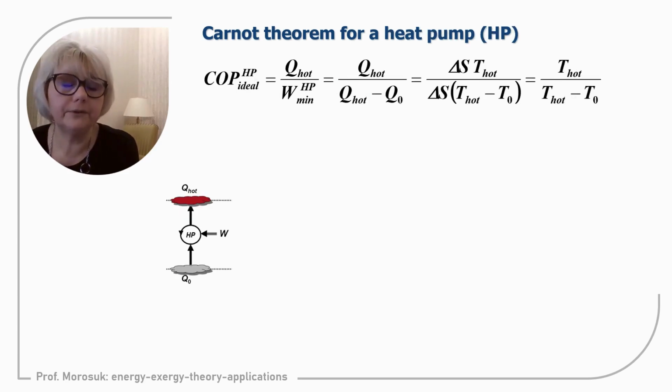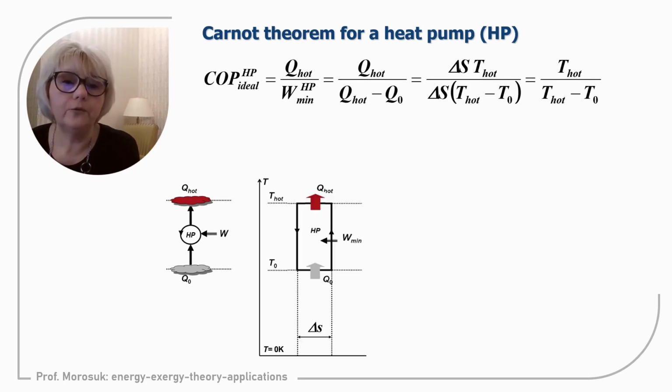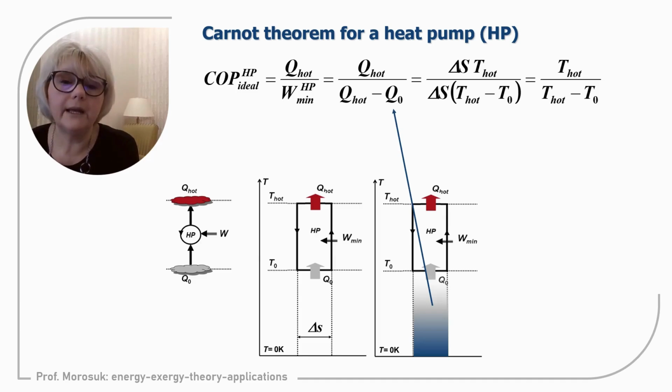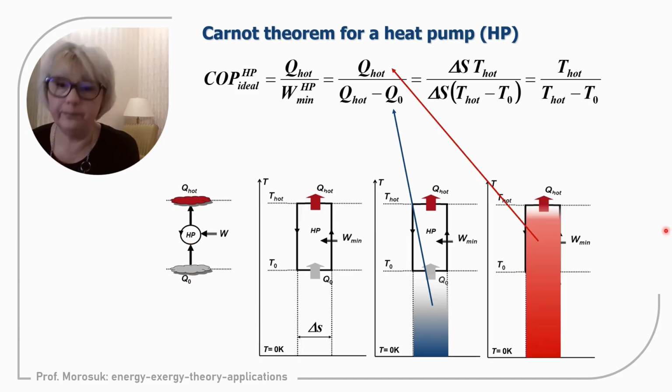Let us repeat this analysis a third time, but now for a heat pump. First, it is the thermodynamic cycle, the Carnot cycle in the TS diagram for the heat pump. This area is the heat we take from the environment at lower temperature level, because for a heat pump we would like to lift the heat from the lower temperature level, meaning the environmental level, to a higher temperature level. This is one area. Another area is the heat that is the positive effect of the system at higher temperature level.